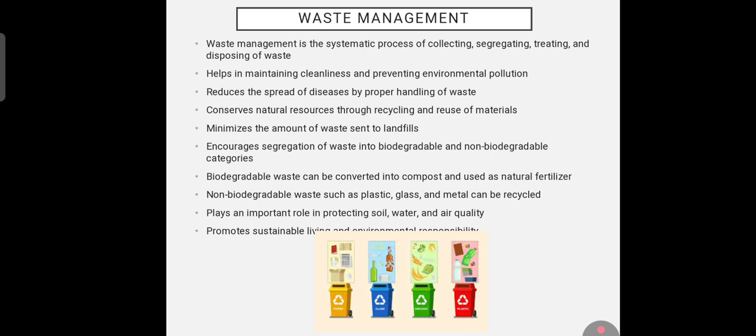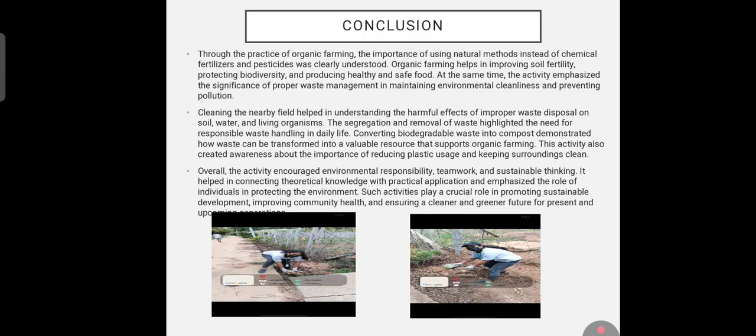Biodegradable waste can be converted into compost and used as a natural fertilizer. Non-biodegradable waste such as plastic, glass, and metal can be recycled. Waste management plays an important role in protecting soil, water, and air quality, and promotes sustainable living and environmental protection.